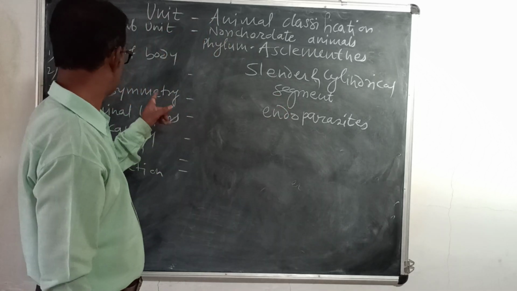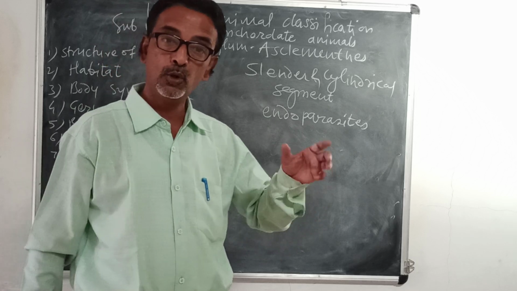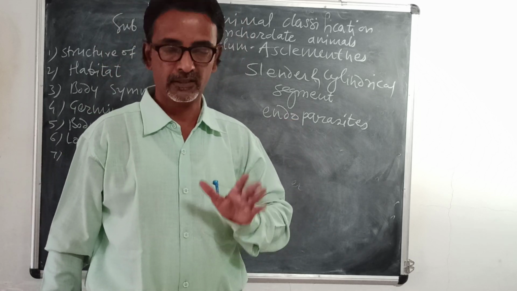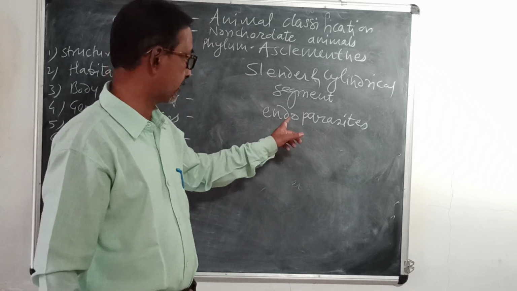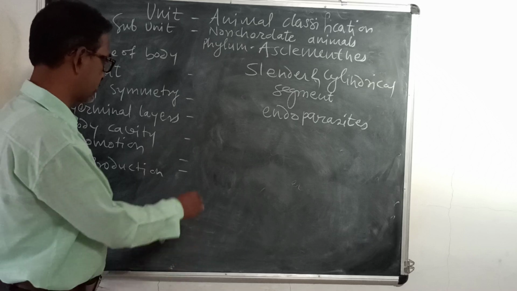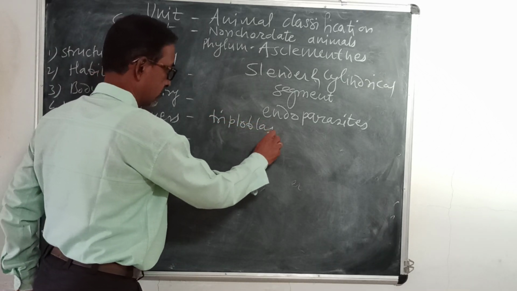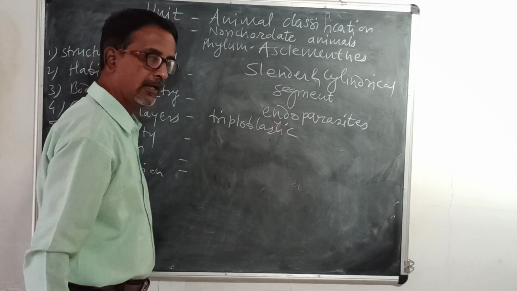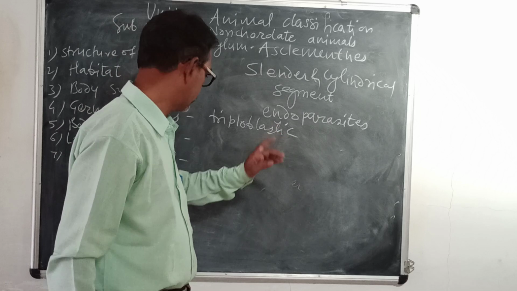Then habitat, then body symmetry. As usual, these are also bilaterally symmetrical, as in platyhelminthes. Then germinal layers, again triploblastic. There are three germ layers: ectoderm, endoderm, and mesoderm.